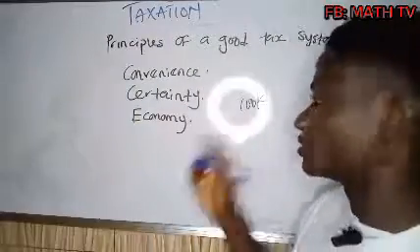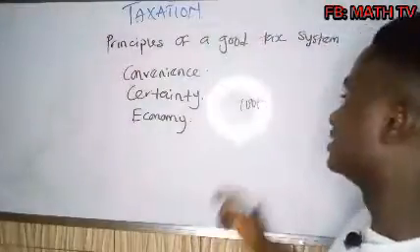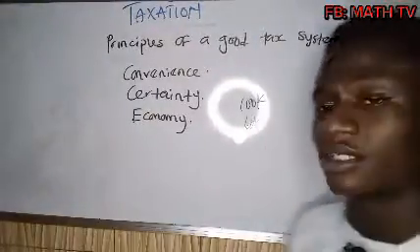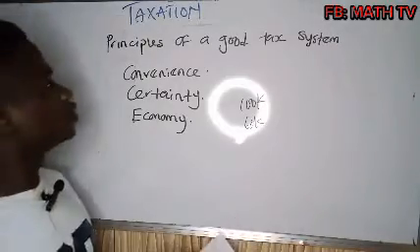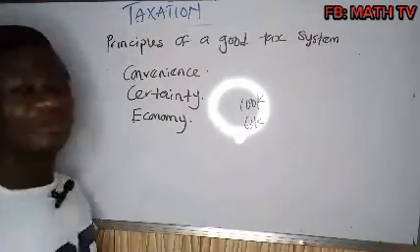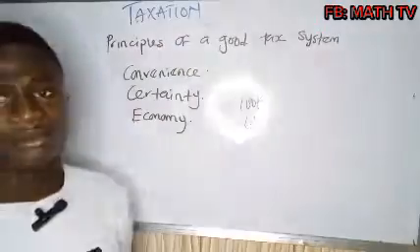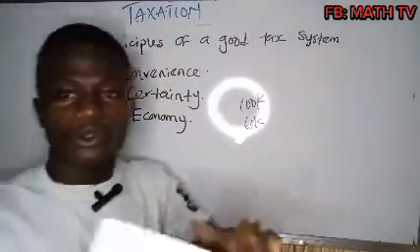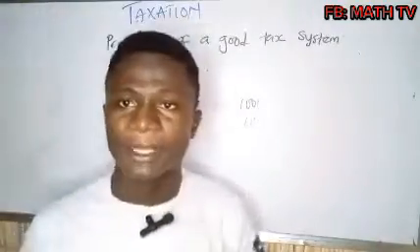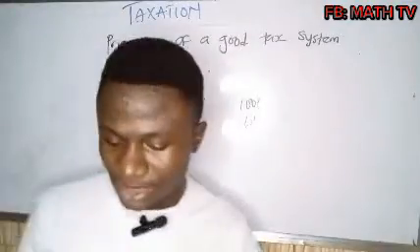Imagine I paid 100,000 naira to those working for me, and at the end I only realized 60,000 naira. In this situation, we say it is not a good tax system because we are spending more than we are receiving. So that is what we mean by economy. We must economize and have income that is far greater than what we spent at the beginning.